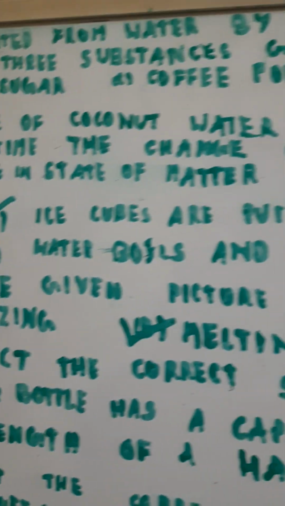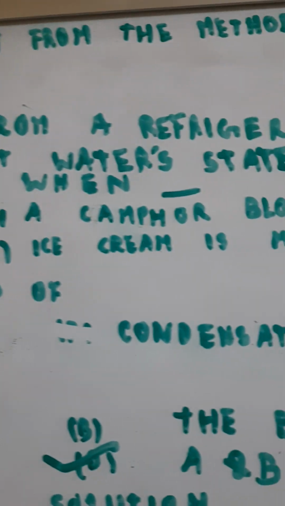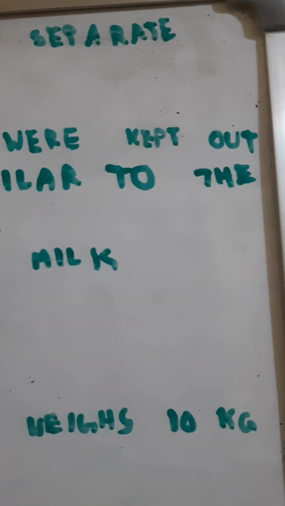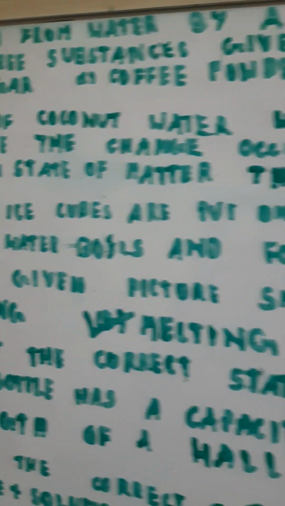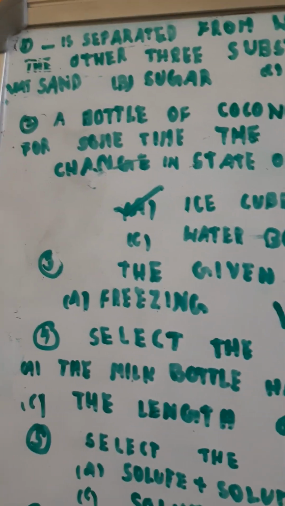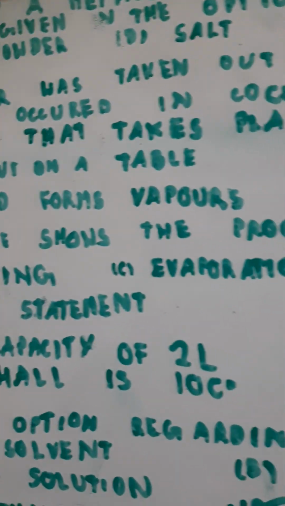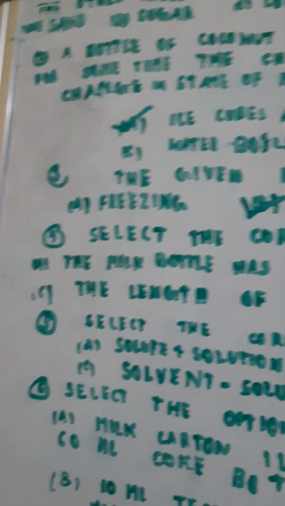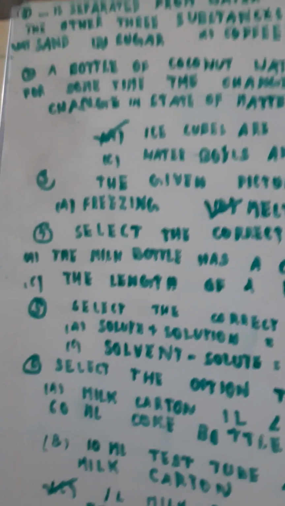Dash is separated from water by a method different from the methods used to separate the other three substances given in the options: sand, sugar, coffee powder, salt. So different is sand as it is removed from water in different methods. So correct option A, sand.